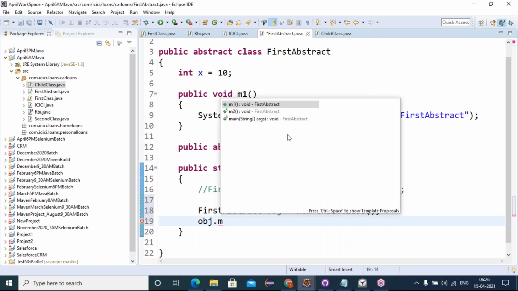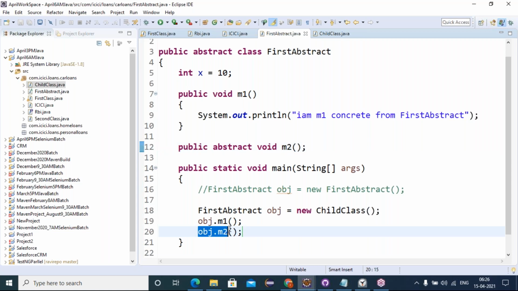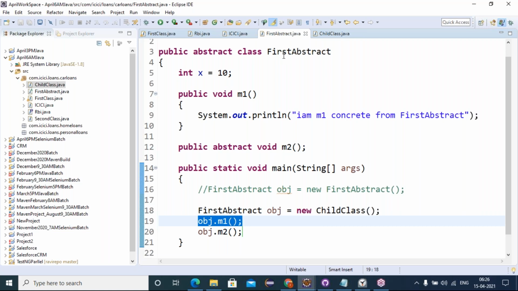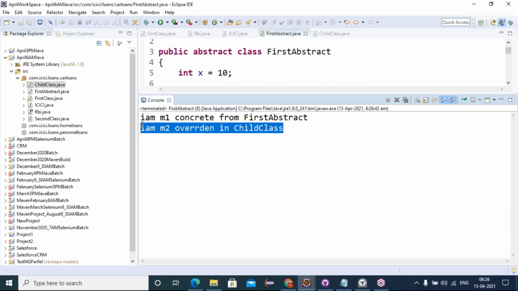See here, M1 and M2 both are showing as from first abstract because the reference on the left side is of first abstract class type. So at compilation time M1 and M2 are taken from it. But if any of the abstract class methods are overridden, yes, M2 is overridden in the child class. So at compilation time M2 is taken from the first abstract class, and at runtime the child class M2 method is executed. But M1, at both compilation time and runtime, is from the first abstract class. Is everyone clear?